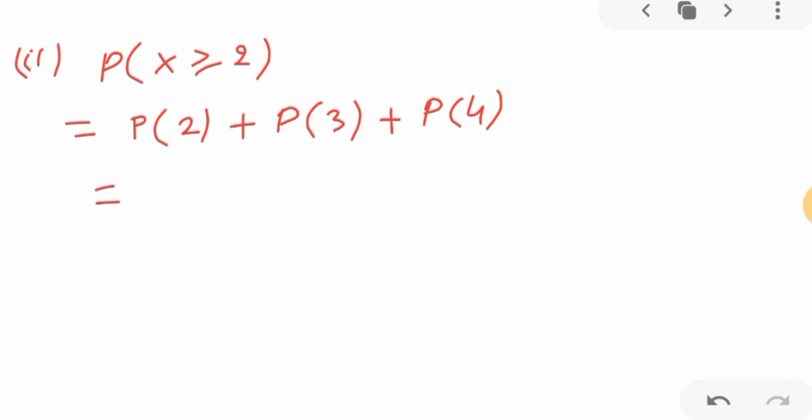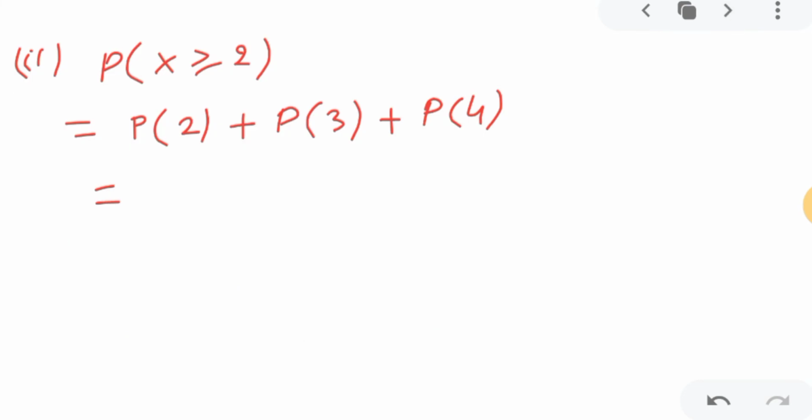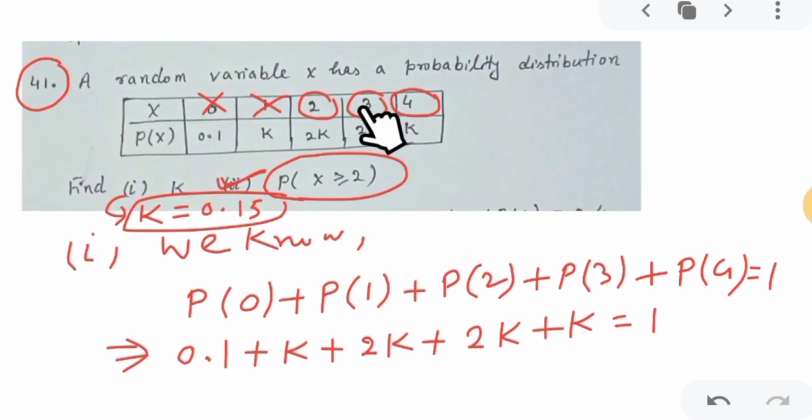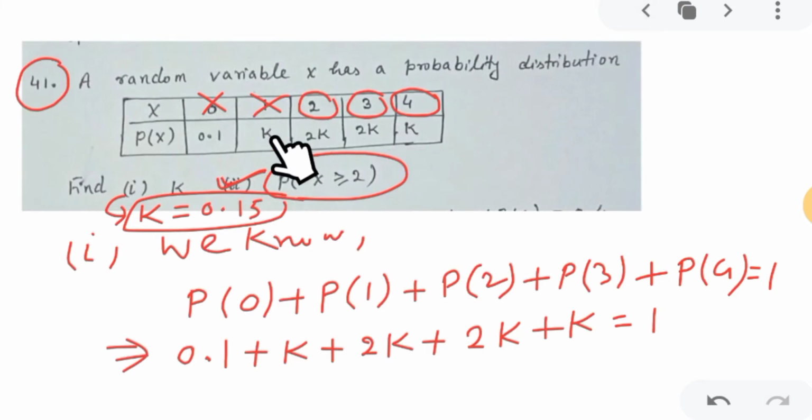So P2 is given as 2k, and P3 is given as also 2k, and P4 is given as k. Correct?